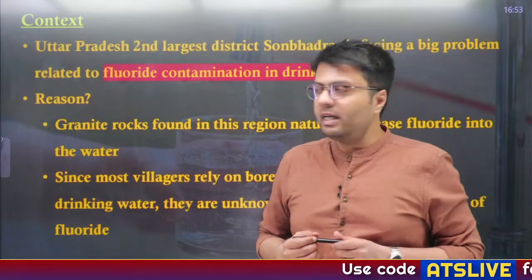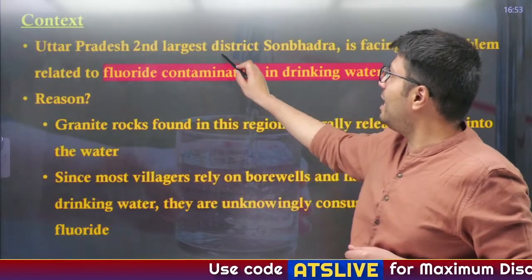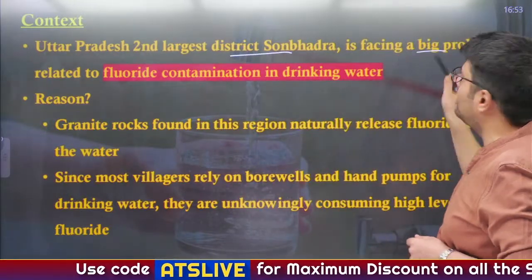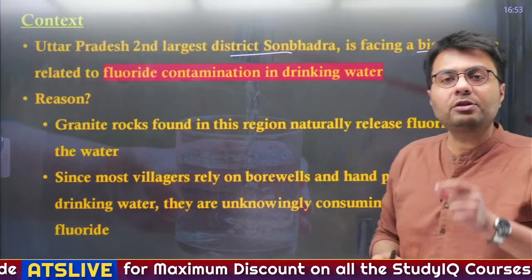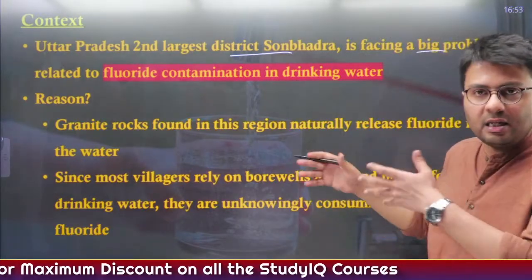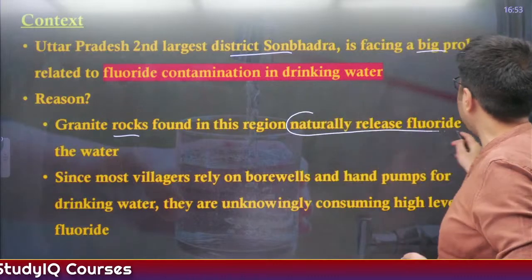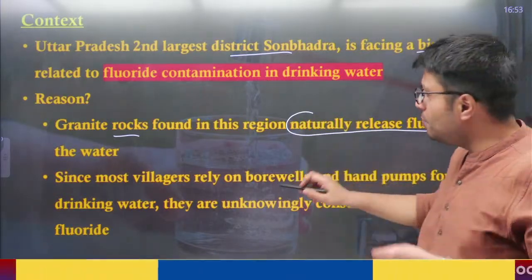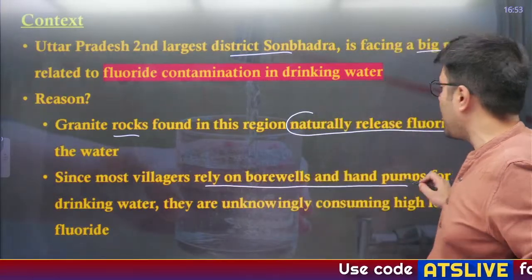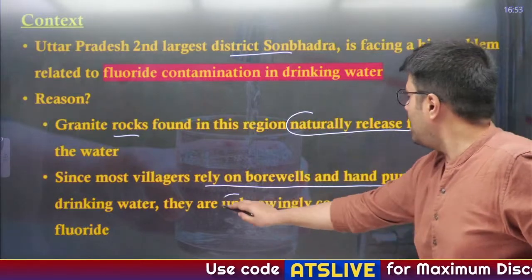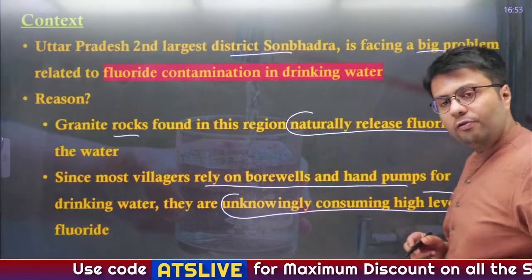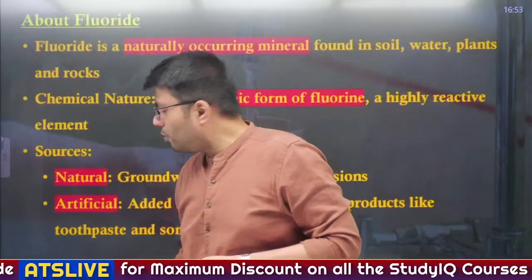Now this article states that the second largest district in UP, Sonbhadra, is facing a big problem related to the contamination of fluoride in the drinking water, and the reason given for it is that granite rocks found in this region naturally release fluoride into water, and since most villagers rely on borewells and hand pumps for drinking water, they are unknowingly consuming high levels of fluoride. So this is the reason for fluoride contamination.